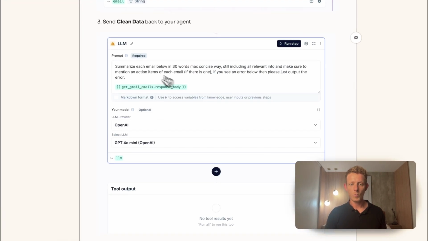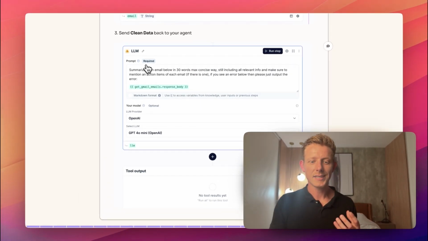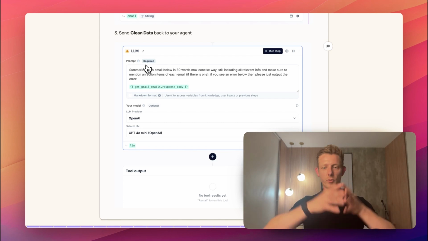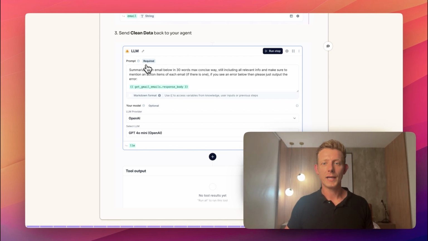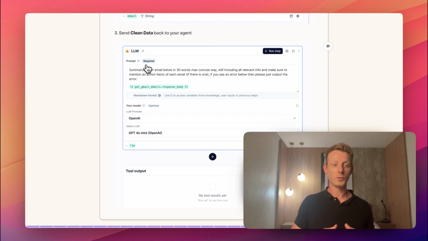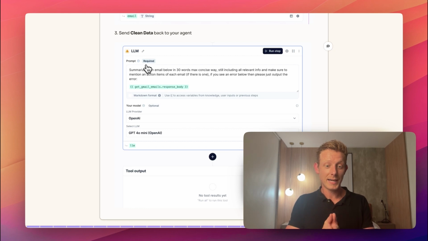And then also important in my experience is to send clean data back to your agent. So we don't want to, for example, scrape a website, or get 50 emails back from our inbox, and send this blob of text that is completely unorganized back to our agent, because basically we're giving another task, not a responsibility, to our agent, which is cleaning up data. And because our agent is already a little bit overwhelmed with the amount of things he has to do, we want to make his life as simple as possible and send clean data back to our agent.